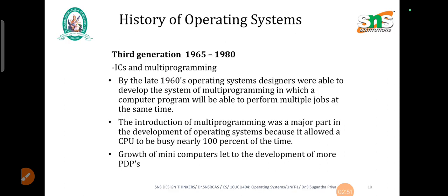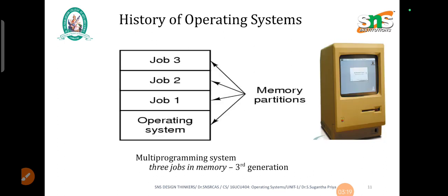Next is the third generation computers from 1965 to 1980. By the late 1960s, operating system designers were able to develop the system of multi-programming, in which a computer will be able to perform multiple jobs at the same time. The introduction of multi-programming was a major part in the development of an OS because it allowed a CPU to be busy nearly 100% of the time. Growth of minicomputers led to the development of more personal PDPs. This is an example of a multi-programming system where 3 jobs are placed in the memory and the memory is partitioned into different parts.